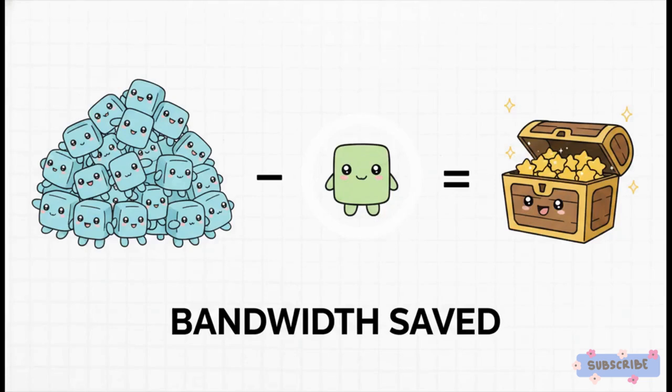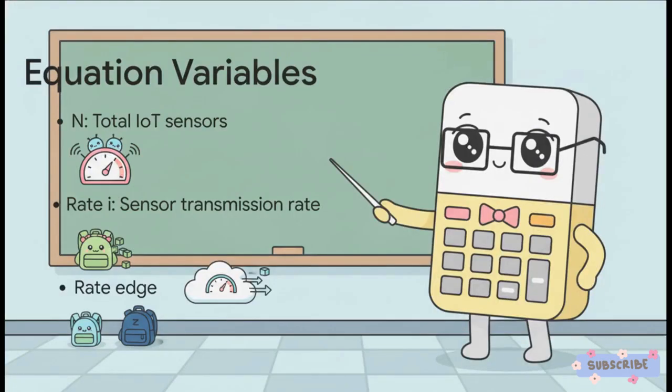And this brilliantly illustrates the concept of bandwidth saved, or delta B. It's simply the mathematical difference between the massive volume of raw incoming data streams and the much smaller, refined output going to the cloud. Breaking these variables down quickly, you take the total number of sensors, multiply that by their individual incoming transmission rates and payload sizes, and then subtract the fog's outgoing transmission rate and compressed payload size. Because the middleware filters out all that repetitive noise, the outgoing payload is drastically smaller.